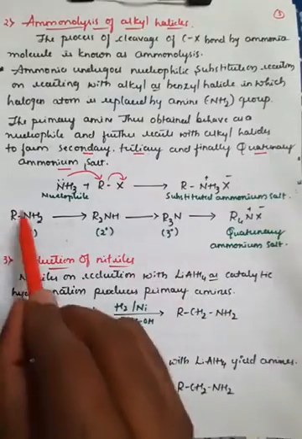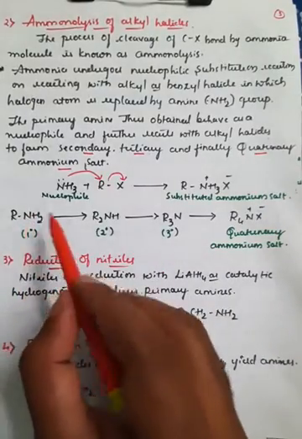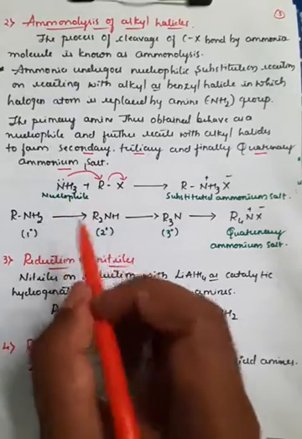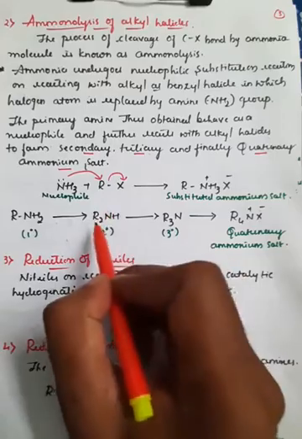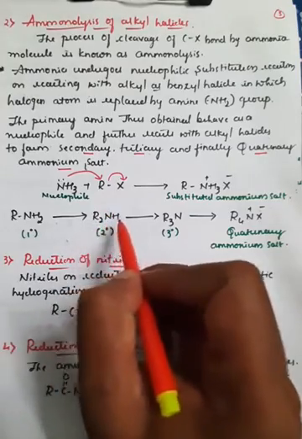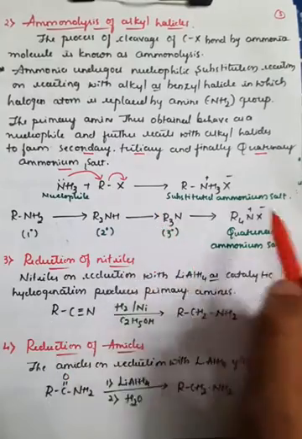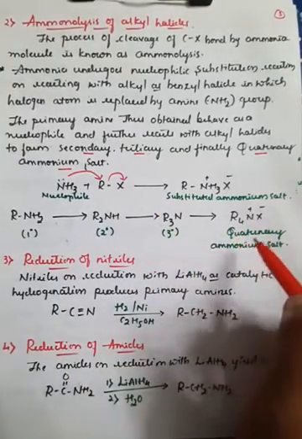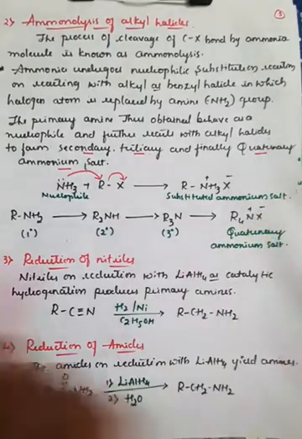In the case of primary amines, if you replace one more hydrogen by adding the alkyl halide, that is RX, and react this with RX, one more hydrogen is replaced and it will convert into R2NH. Again, if you react with RX, it will convert into R3N. At last, it will convert into a quaternary ammonium salt, which means R4NX.